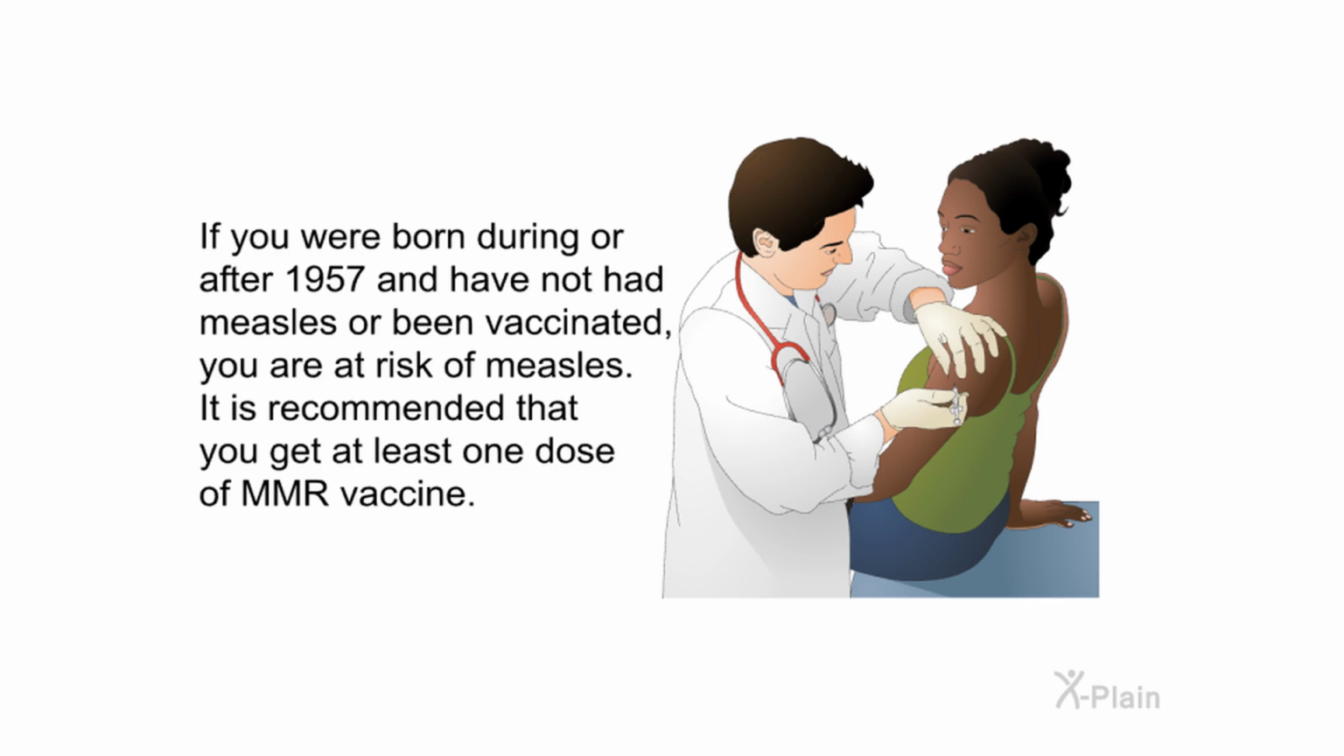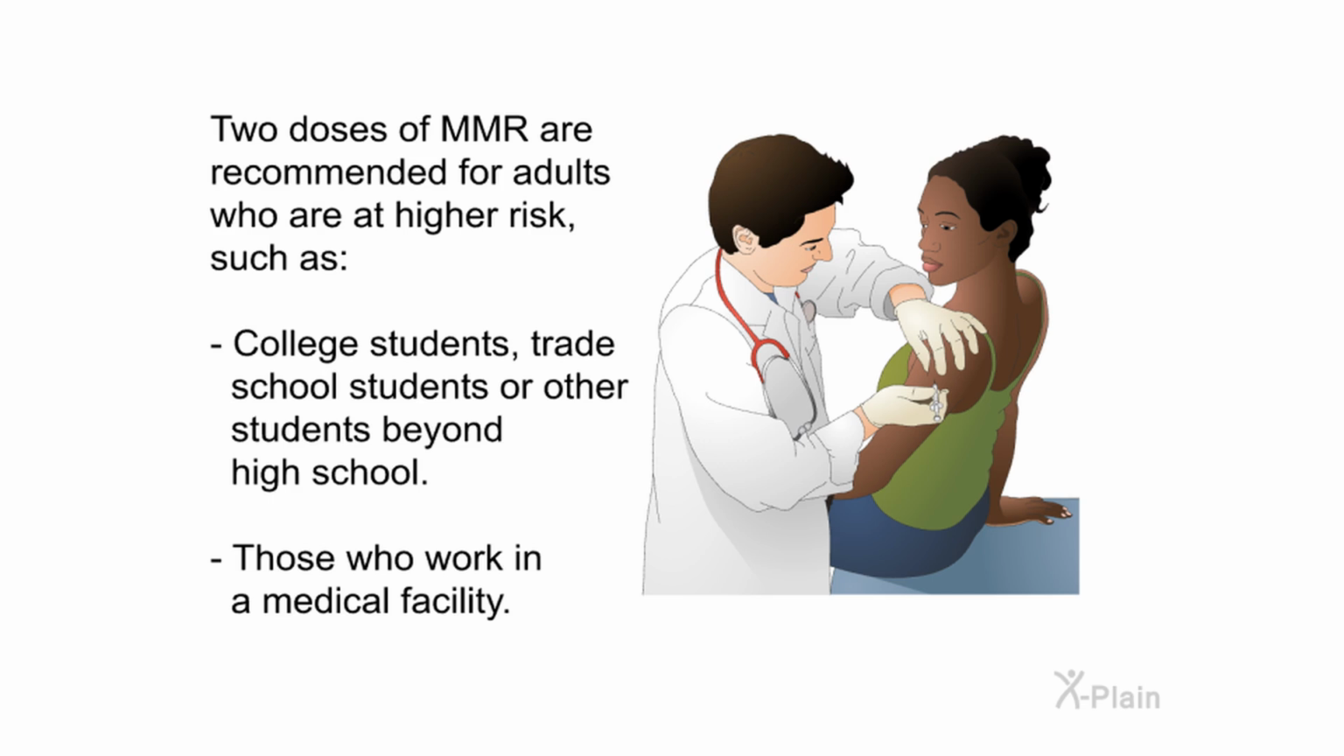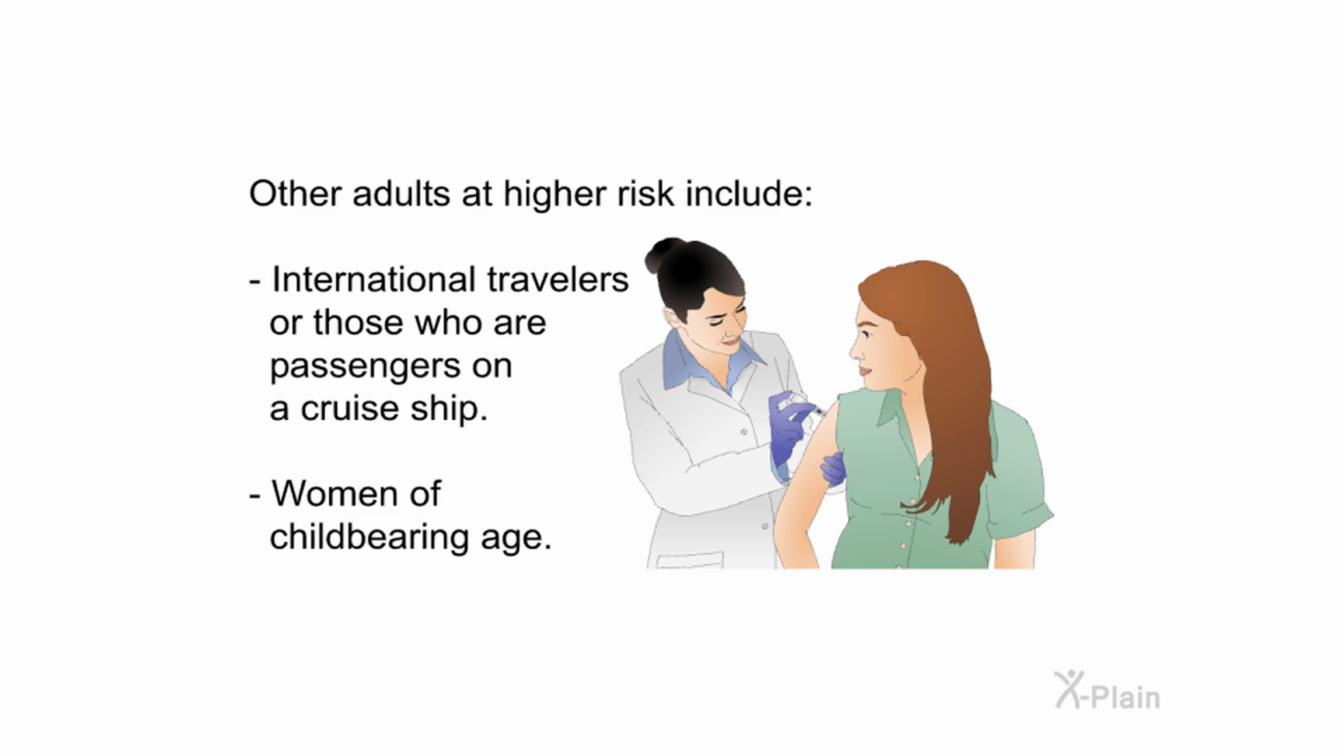If you were born during or after 1957 and have not had measles or been vaccinated, you are at risk of measles. It is recommended that you get at least 1 dose of MMR vaccine. 2 doses of MMR are recommended for adults who are at higher risk, such as college students, trade school students, or other students beyond high school. Those who work in a medical facility. Other adults at higher risk include international travelers or those who are passengers on a cruise ship, women of childbearing age.